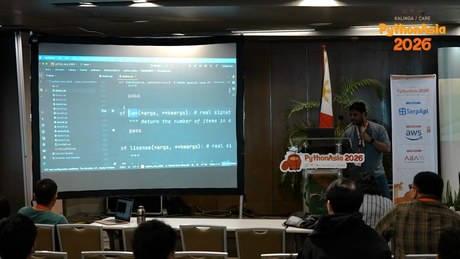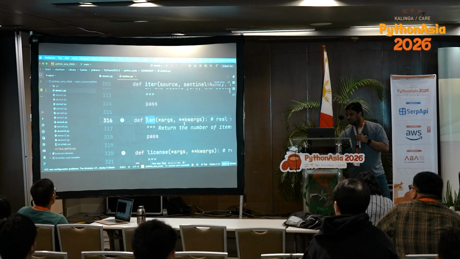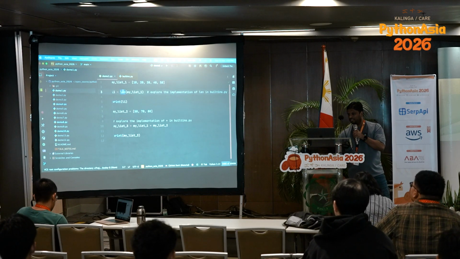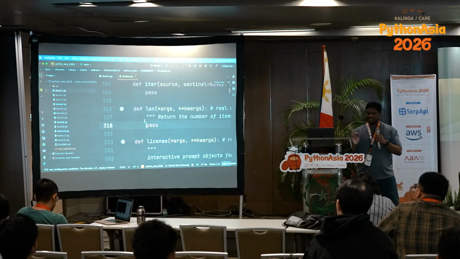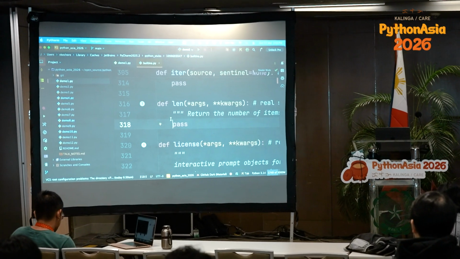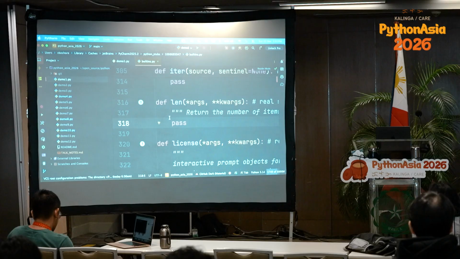Okay, I don't know if my code is visible. I hope it is visible. So this is the inbuilt enter method of this len function. And if you see here, it is just saying pass. There is no code there. Then how is it working? Can anyone guess?